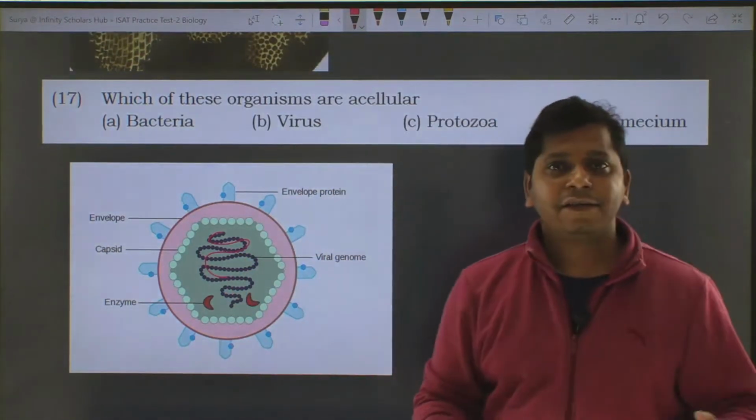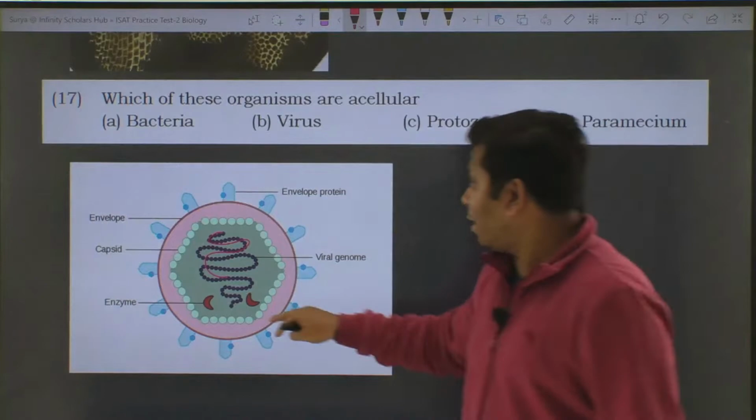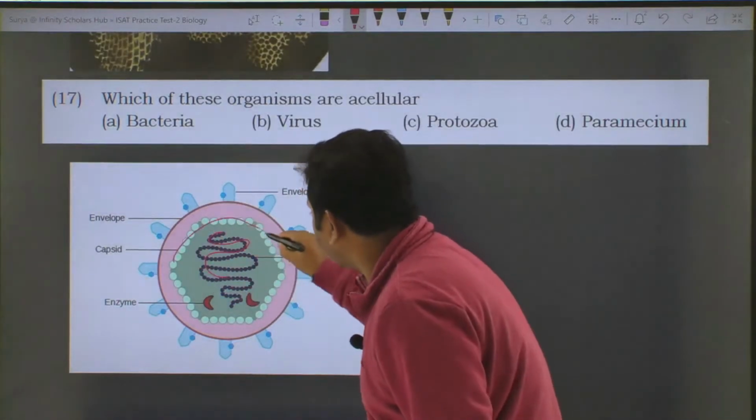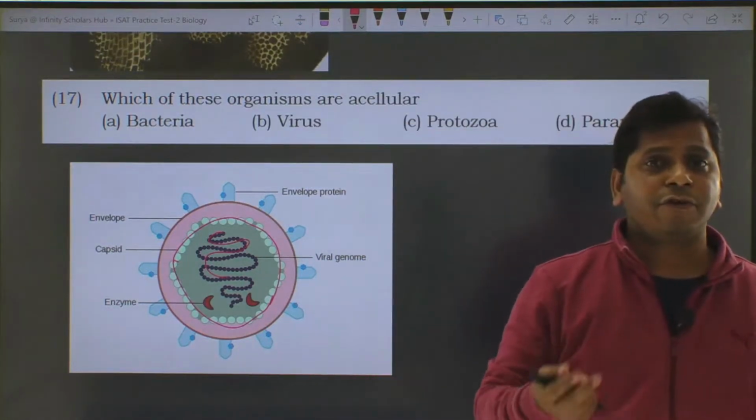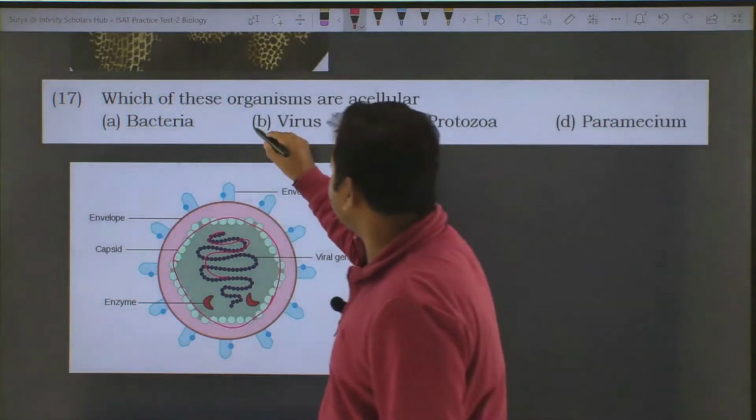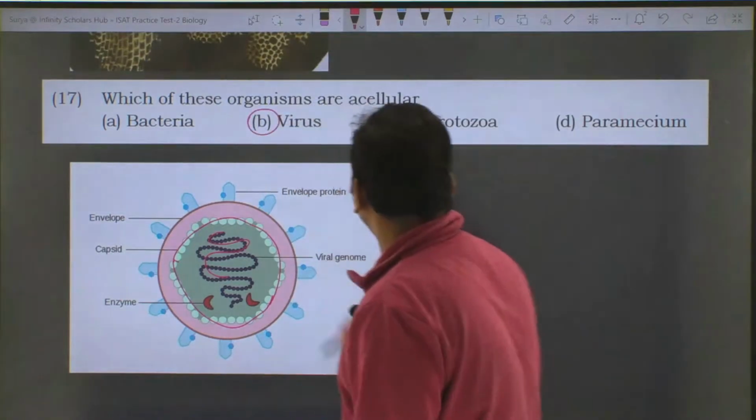The nucleic acid can be either DNA or RNA, and they are surrounded by a protein coat. So this is essentially the structure of a virus. So this is the acellular organism.